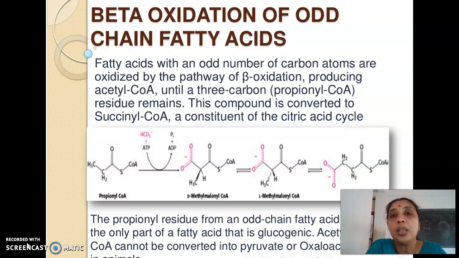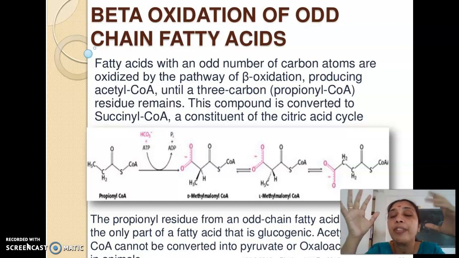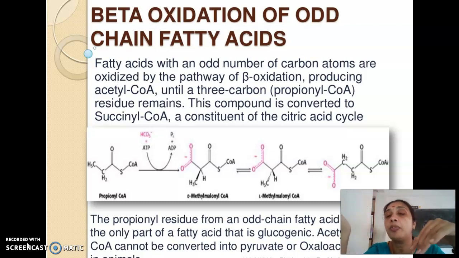Now we are going on to the beta oxidation of short chain fatty acids. We have completed the beta oxidation of a long chain fatty acid having an even number of carbons, ranging from C12 to C18 or C20, and how it is broken down in the various tissues of the body. That's beta oxidation. If you have a 16 carbon palmitic acid, palmitoyl-CoA will be formed first. This palmitoyl-CoA is translocated from the cytoplasm to the matrix with the help of carnitine. Then in the matrix, it is subjected to beta oxidation.